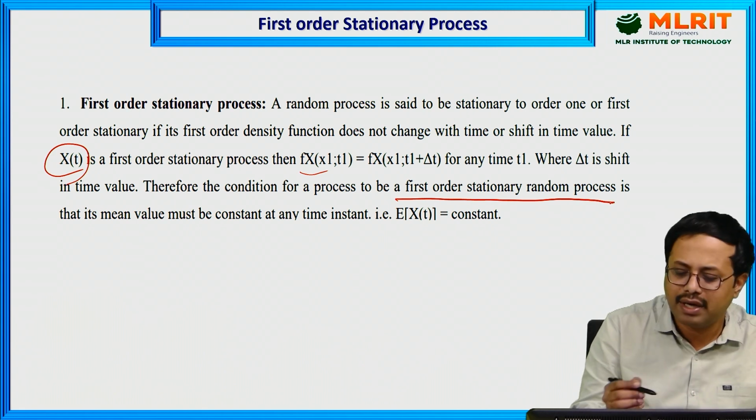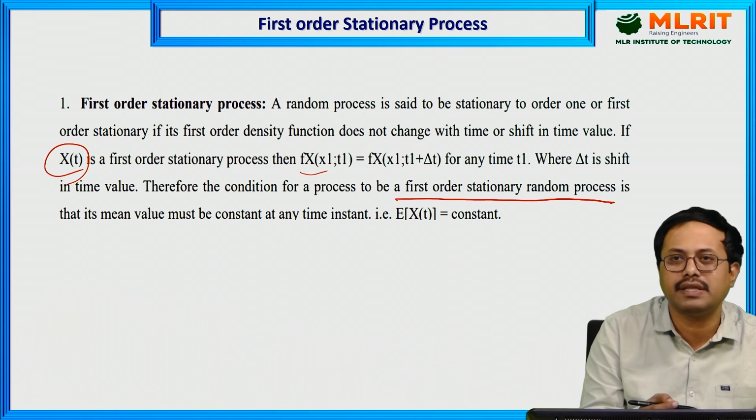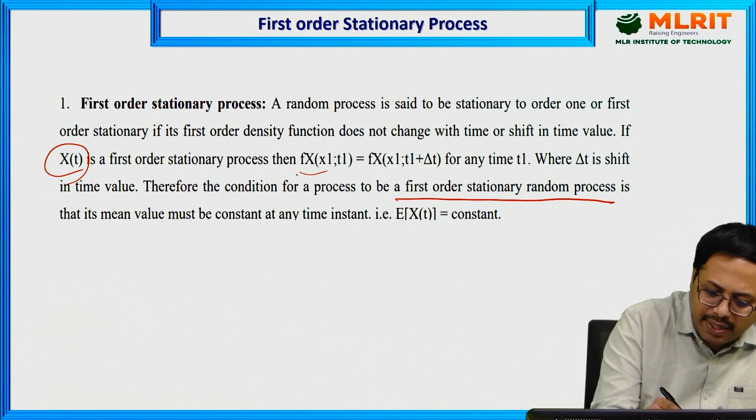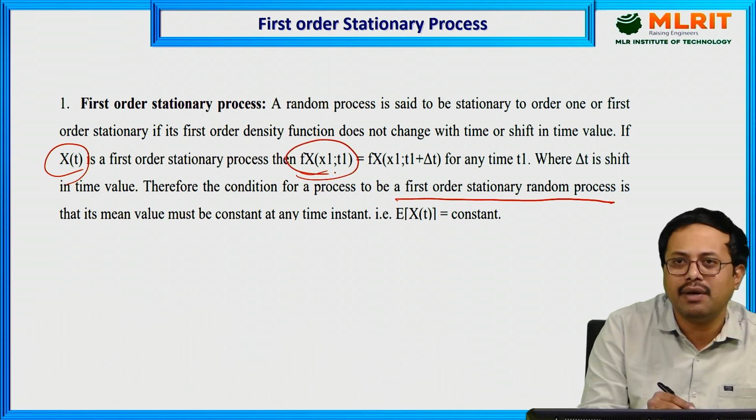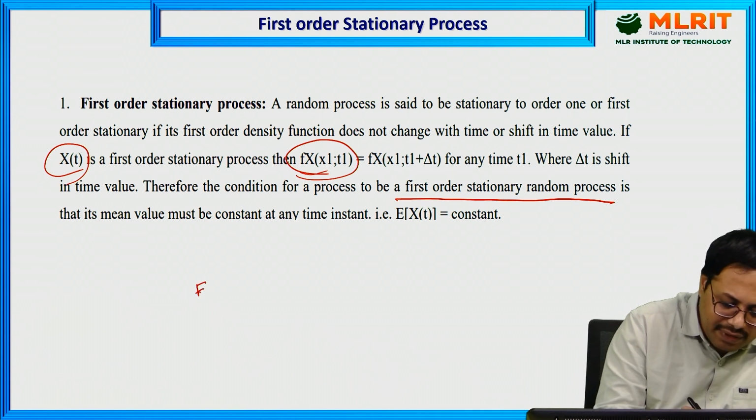In the first order stationary process, what formulas do we have? Because it depends only on a particular density function, we have the definition of expectation.